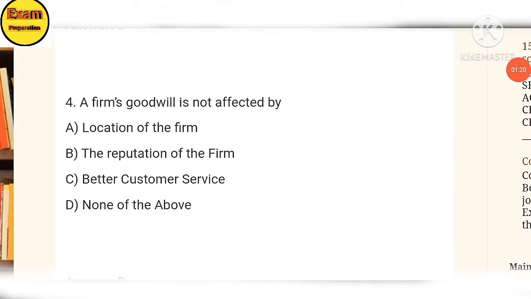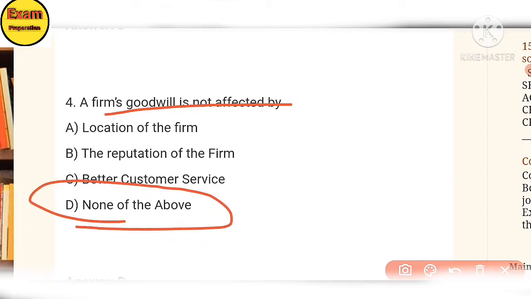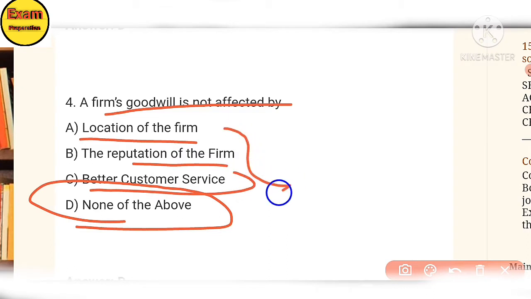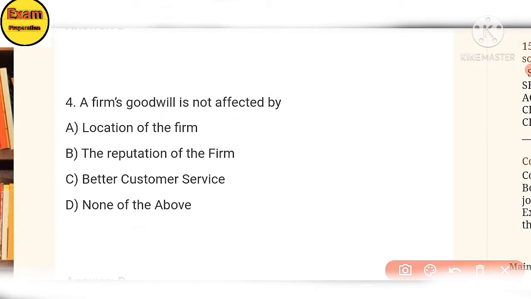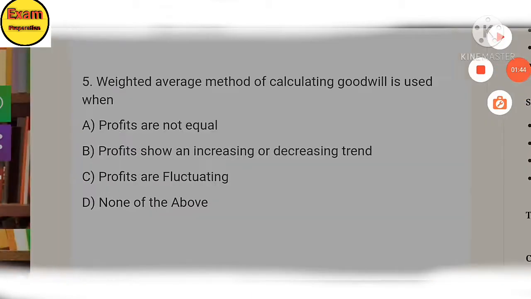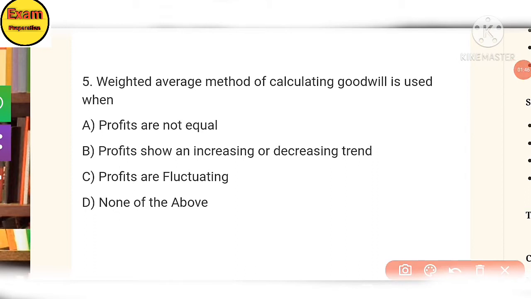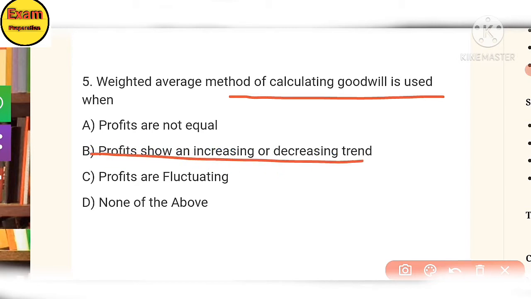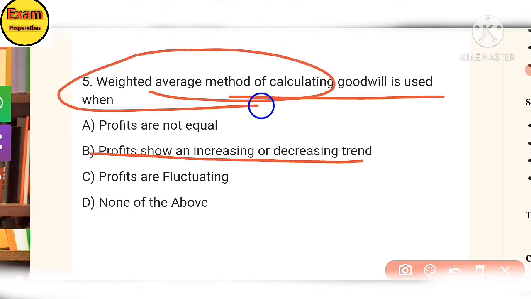Next, goodwill is not affected by which of the following? Location, preparation, better customer service all affect goodwill. So in this question, none of the above is the answer. Fifth, the weighted average method of calculating goodwill is used when profit is increasing or decreasing. The answer is the weighted average method.